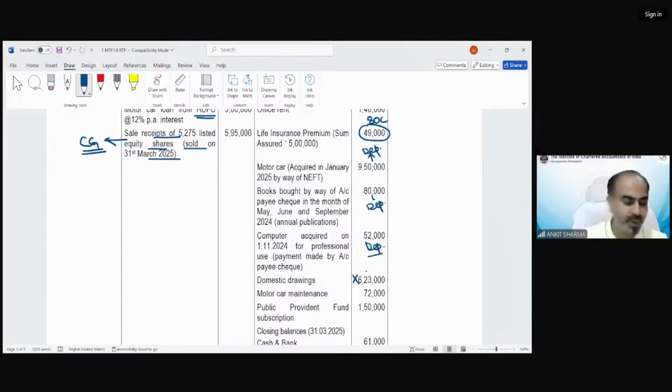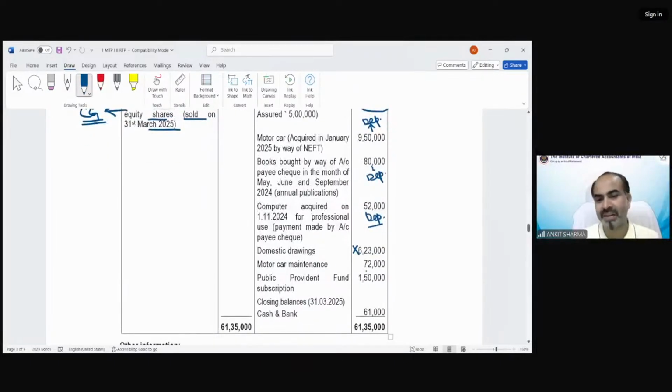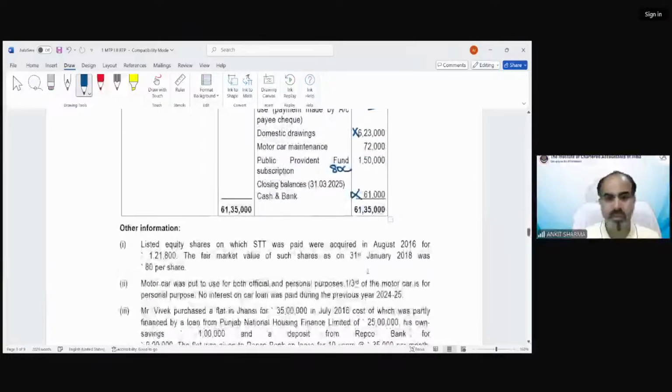So I just want to see whether the motor car has been used fully for official purpose or whether some part is used for personal purpose also. After that, I will consider it. Provident fund contribution, of course, 80C; closing balance is not considered. Now listed equity shares are for my capital gain purpose, I will take them later.